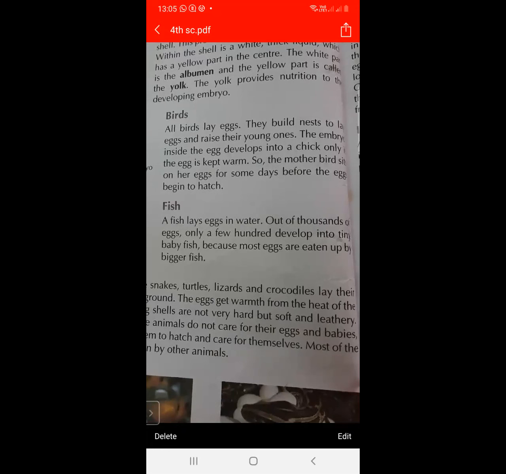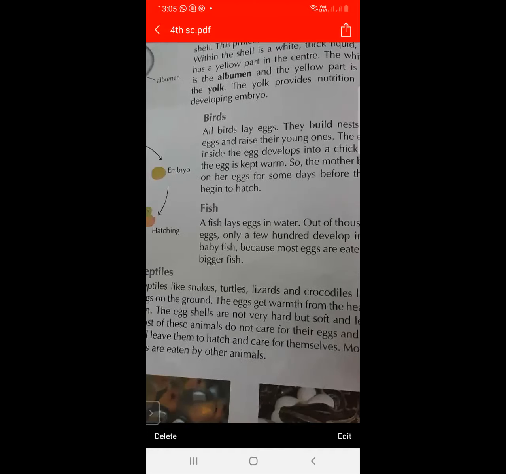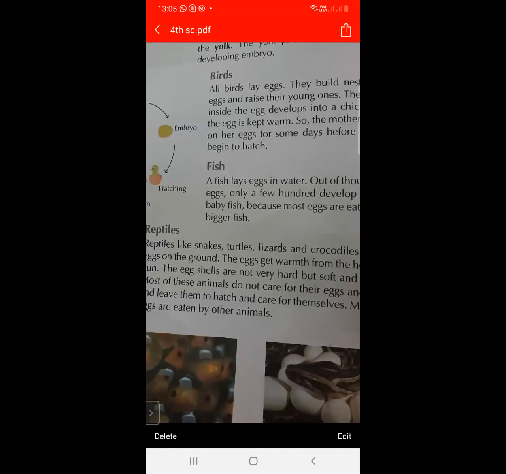Nest के ऊपर फिर egg रखे जाते हैं, and egg को हमने warm condition में रखते हैं, and then the mother bird sits on their eggs, and then the egg hatches out and the baby is produced. So baby is produced by hatching eggs.